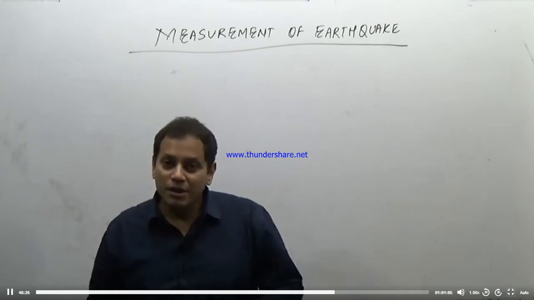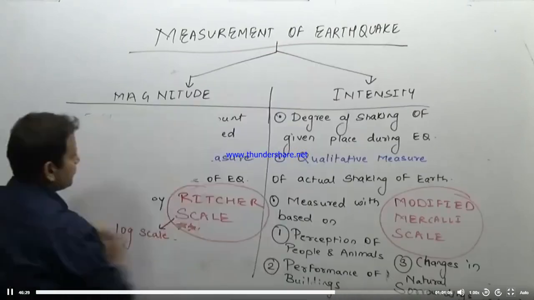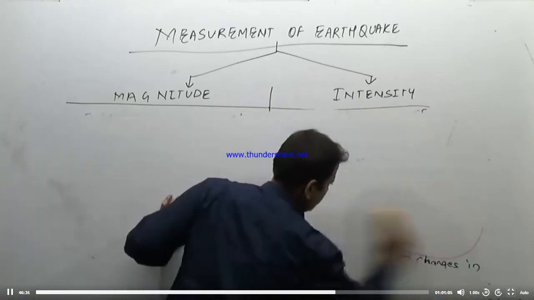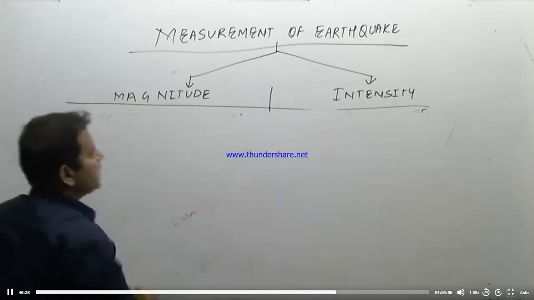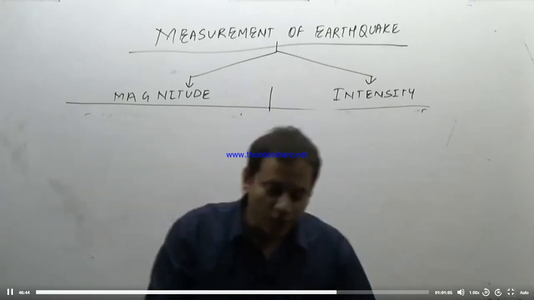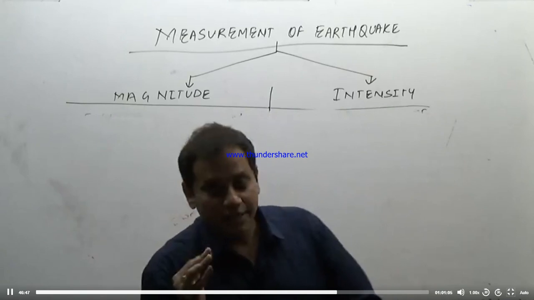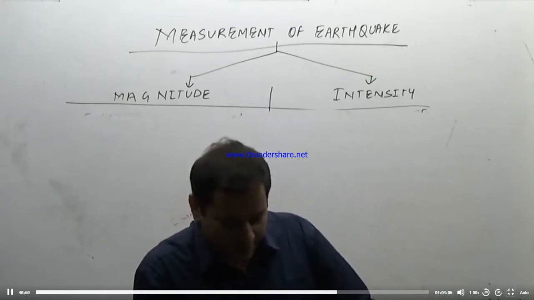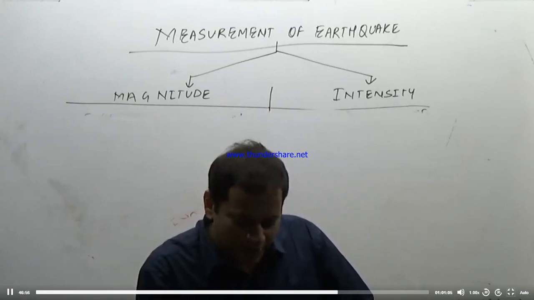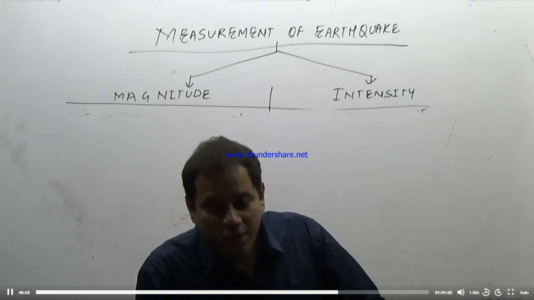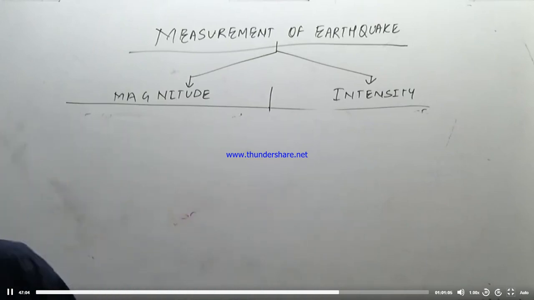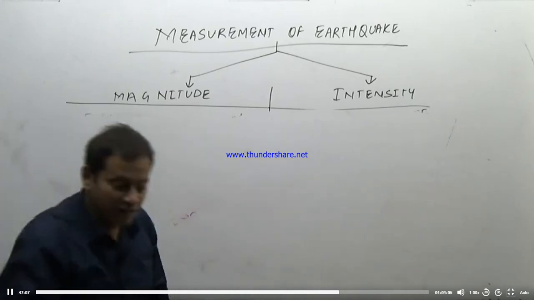So, in the measurement of earthquake, there are two terms associated with the measurement, that is the magnitude and the intensity. Now, as I told you, to give you an example, in highly populated areas, an earthquake of less magnitude can cause much more damage. So what is this magnitude? Magnitude is the amount of energy released during an earthquake. That is how much amount of energy is released during an earthquake.